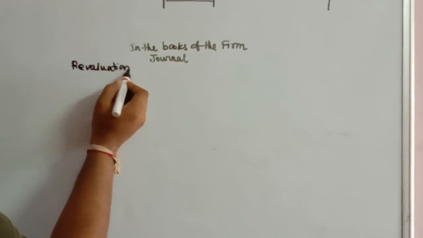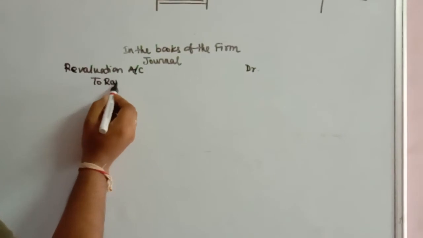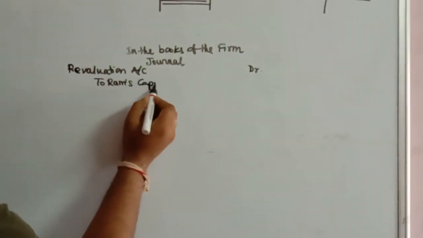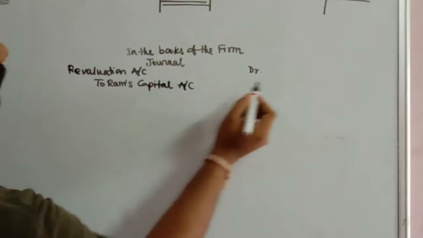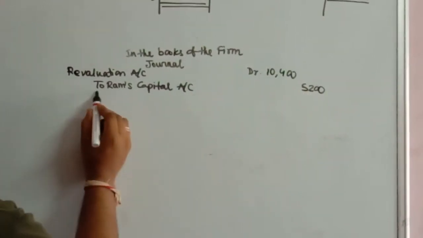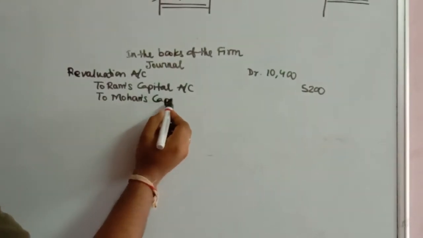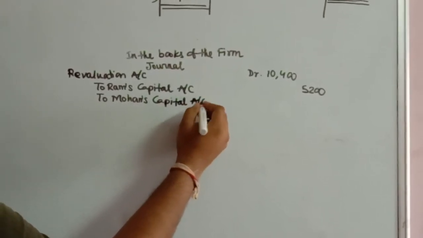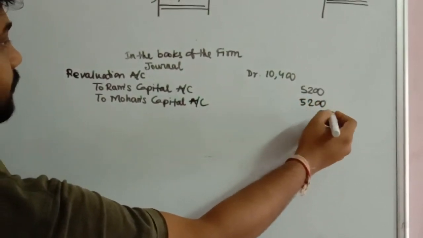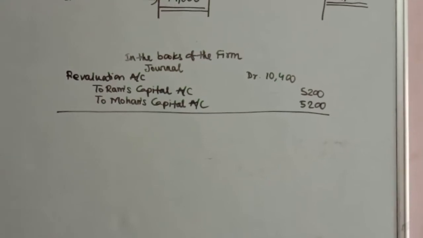That is, revaluation account debited to Ram's capital account 5,200, to Mohan's capital account 5,200. It is 10,400. So this is the entry for the profit that the partnership firm has made on revaluation of its assets and liabilities. Now we move further to other information in this question.